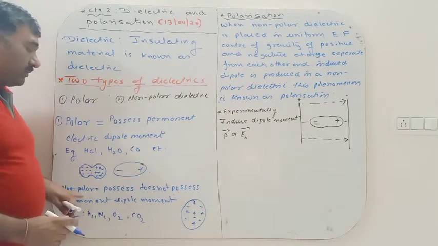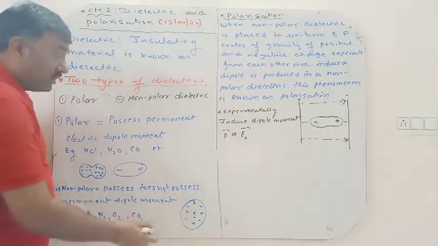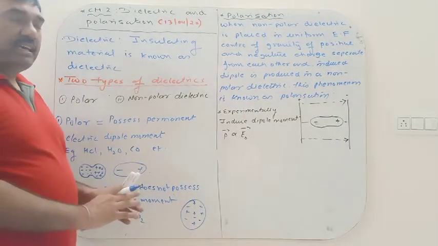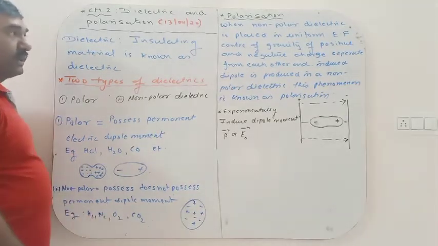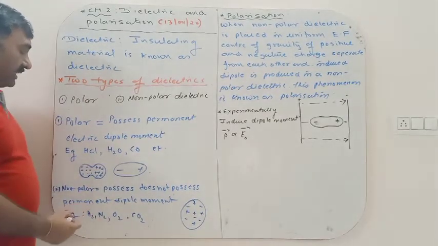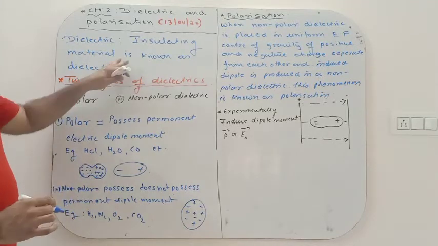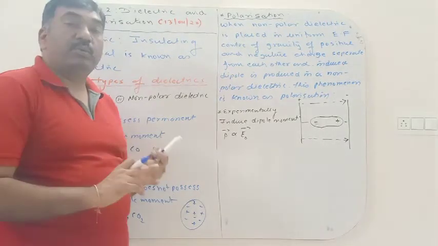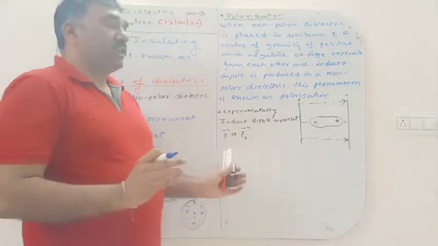And in non-polar, what happens? They do not possess a permanent electric dipole moment, or the centers of negative and positive charges coincide with each other. They are uniformly distributed. Examples: H2, N2, O2, CO2, like that. So that is polar and non-polar dielectrics. And what is dielectric? The insulating materials are known as dielectric. Dielectric does not allow the electric current to pass through it. Remember this.